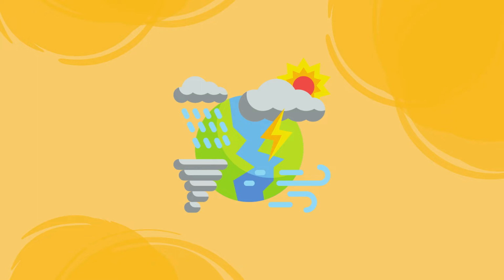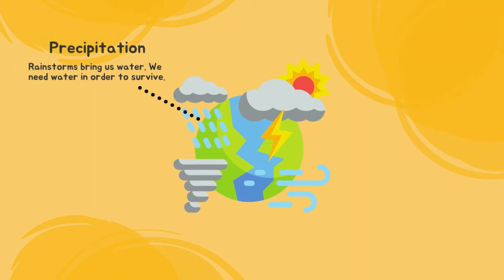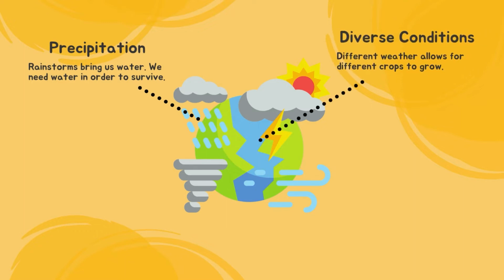Weather can affect us in many ways. Here are some of the few. Precipitation. All lives on Earth rely on water in order to survive. Rain allows us to survive. Diverse weather conditions. Different weather conditions allow for a diverse amount of crops and plants to grow. We are able to have different crop selections because of this.